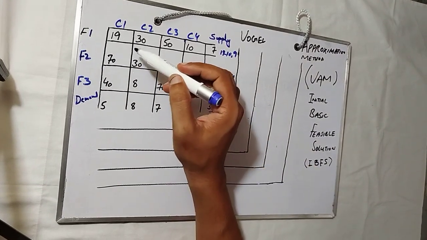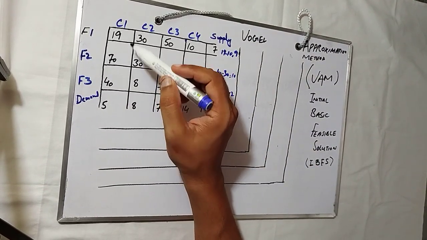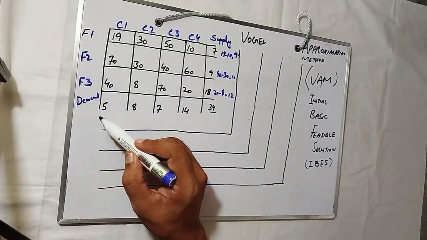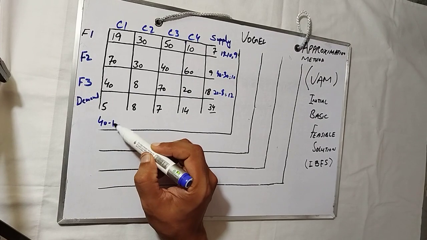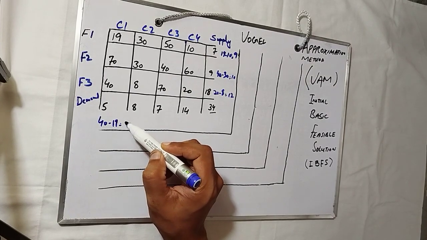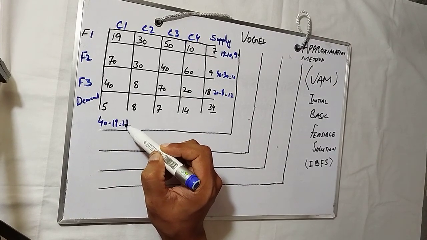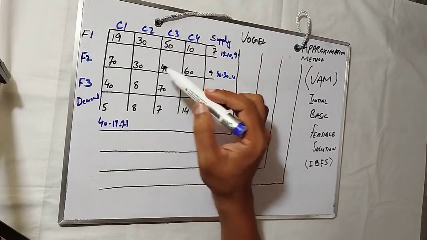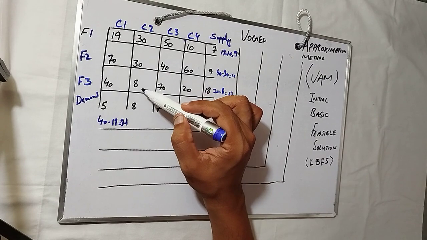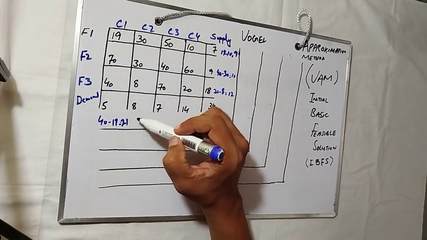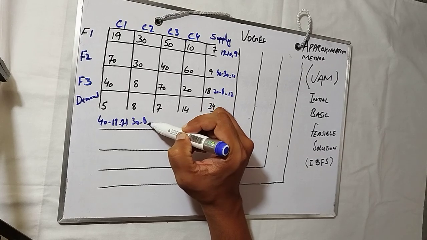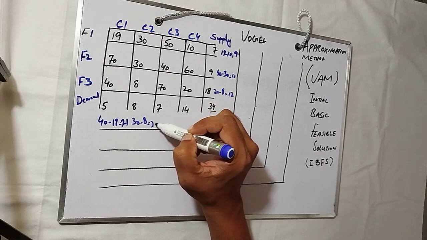Let's do the same for the columns. In the first column, the least is 19 and the second is 40, so 40 minus 19 equals 21. In the next column, the least is 8 and the second is 30, so 30 minus 8 is 22.